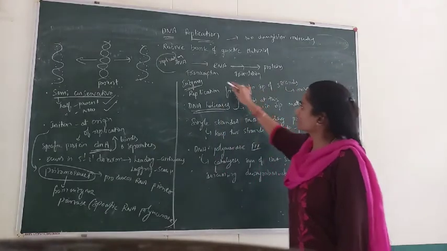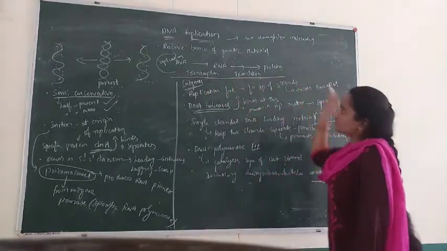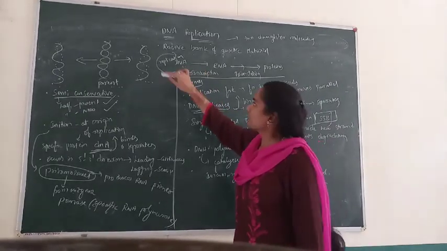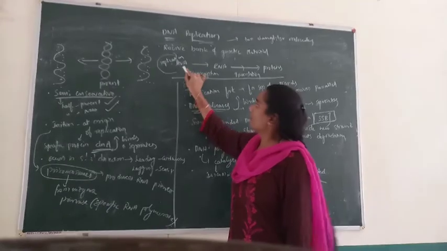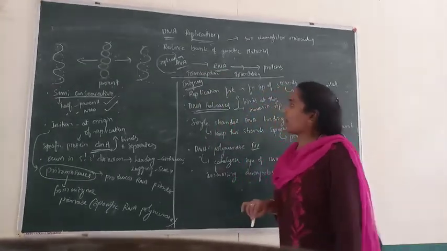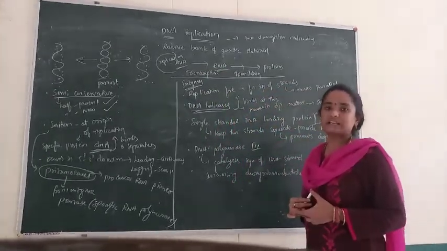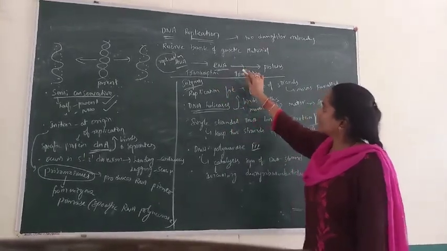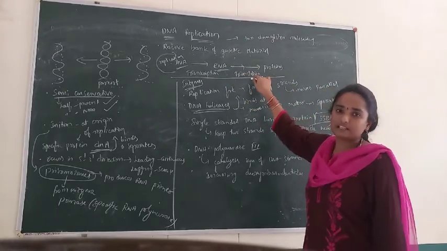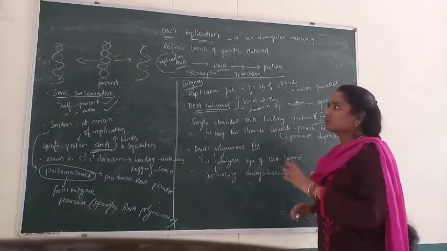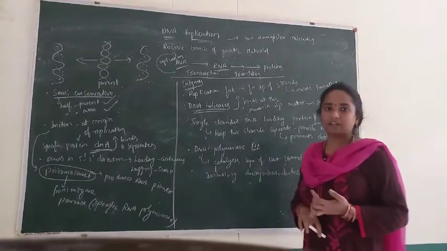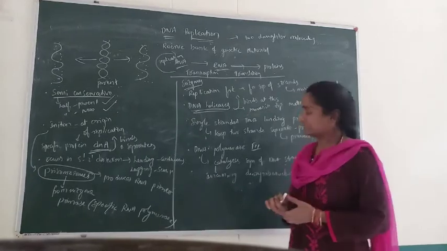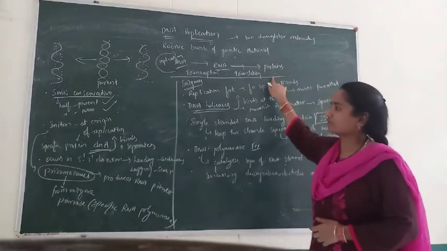And coming to a small introduction about replication, transcription and translation. DNA itself provides the two daughter molecules, and this process is called replication. From the DNA we sometimes prepare RNA, and the synthesis of RNA from DNA is called transcription. And there is one more process in which from RNA we can prepare proteins, and this process is called translation. So these are the three important topics. DNA replication is the formation of two daughter molecules, transcription is the synthesis of RNA from DNA, and translation is the synthesis of protein from RNA.